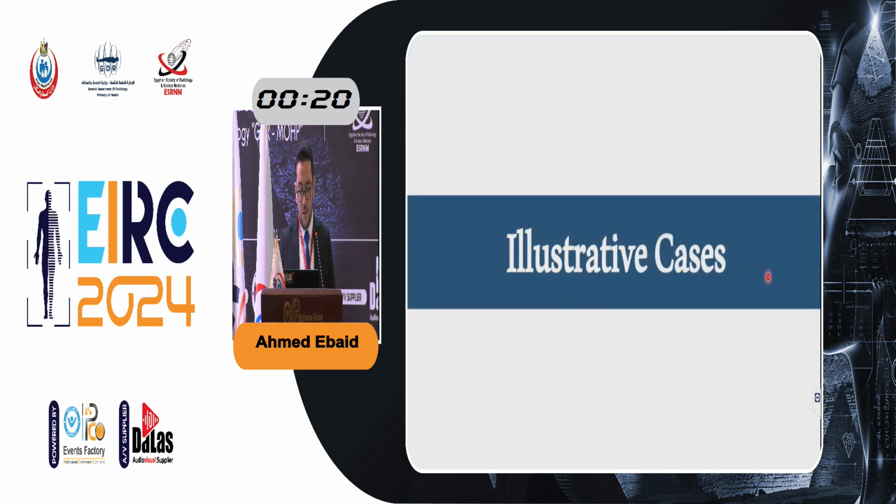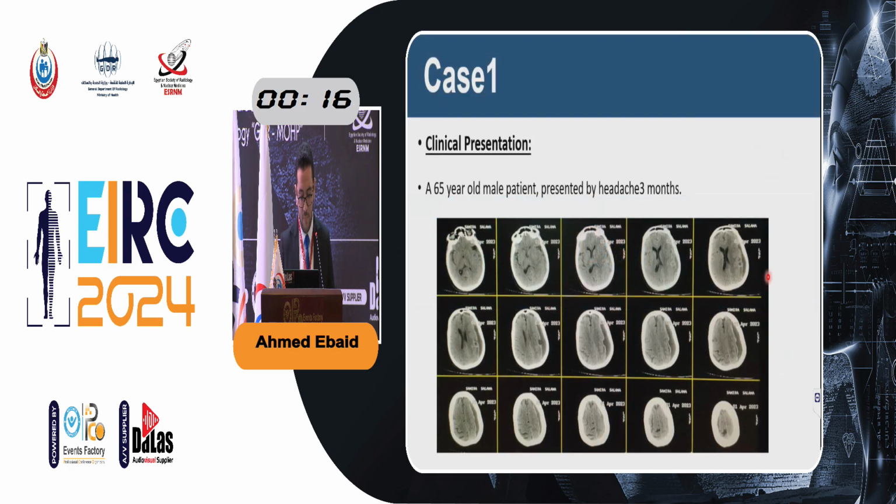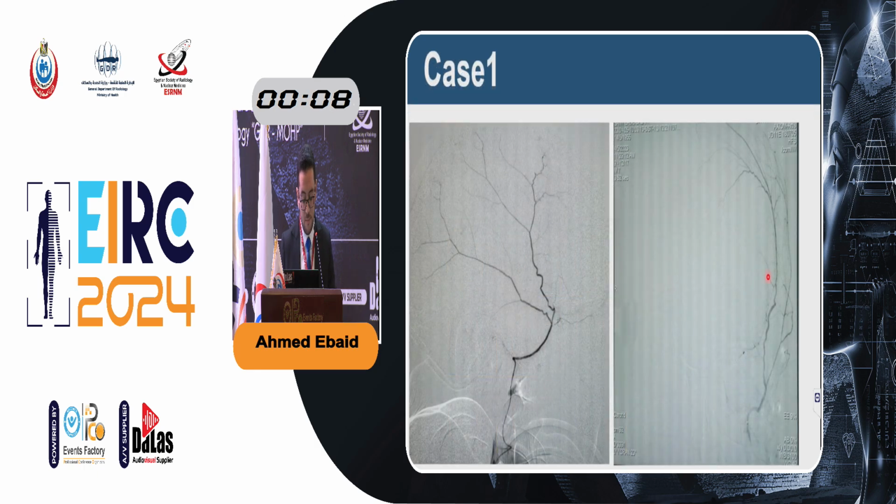Those are some of our illustrative cases. A 65-year-old male patient presented with headache 3 months ago. You can see the left side subdural hematoma. This was the middle meningeal artery angiogram. We can see it's about grade 1 to grade 2, no dilatation or remodeling of the middle meningeal artery, with the starting of the cotton wool appearance of the middle meningeal artery.